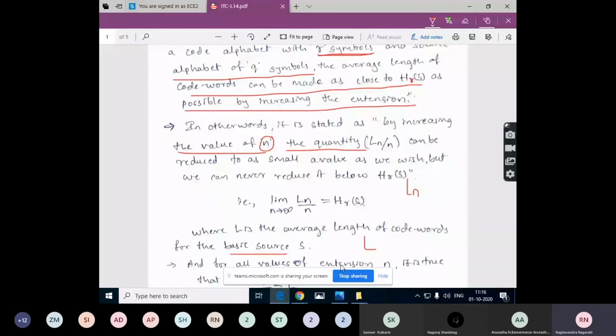But for the extension, we represent the average length of the code words as Ln.